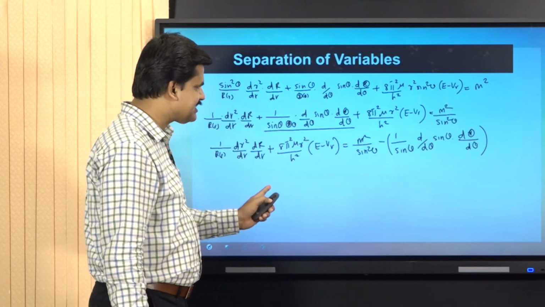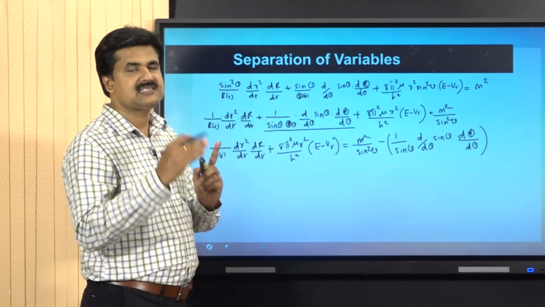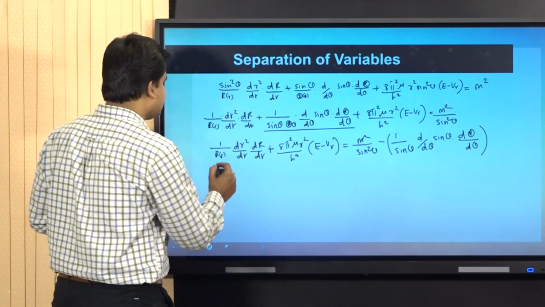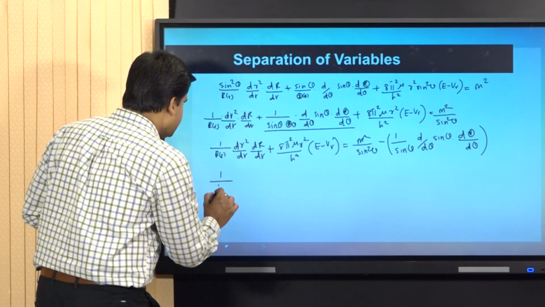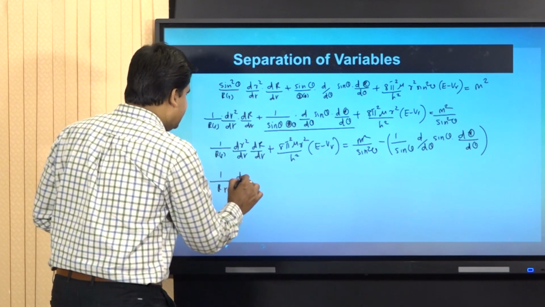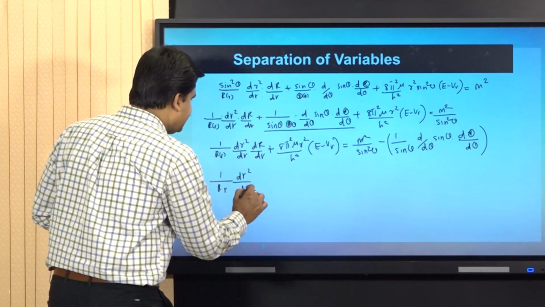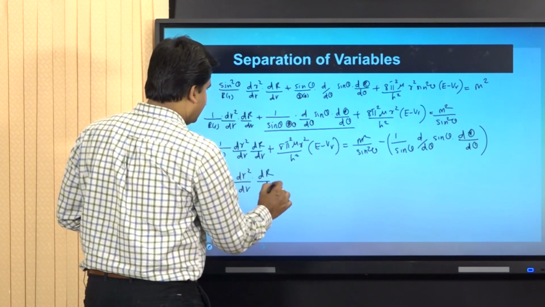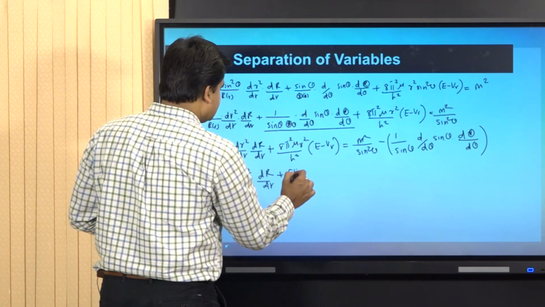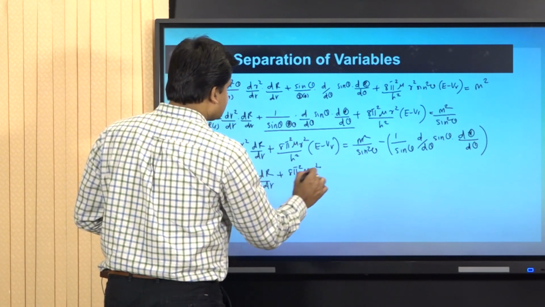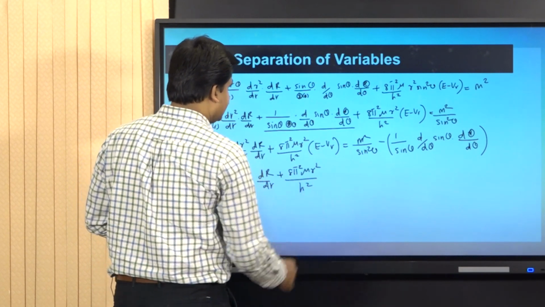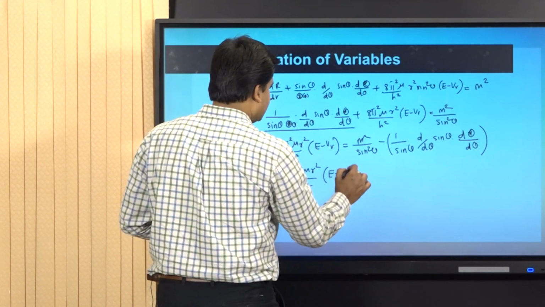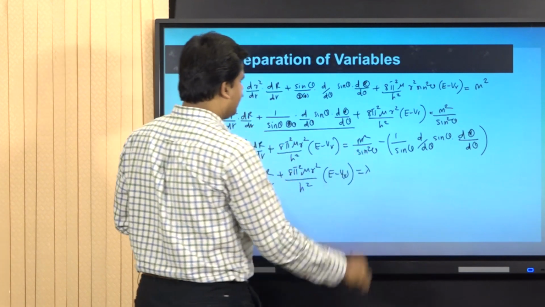Equate LHS and RHS separately with lambda, such that I get 1 by R of R d R squared by d R into d R by d R plus 8 pi squared mu R squared by h squared into E minus V r equal to lambda.